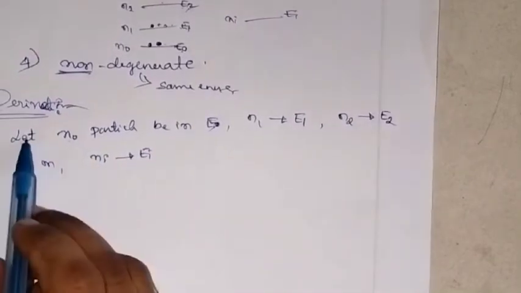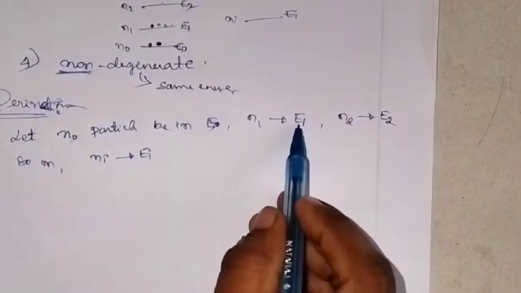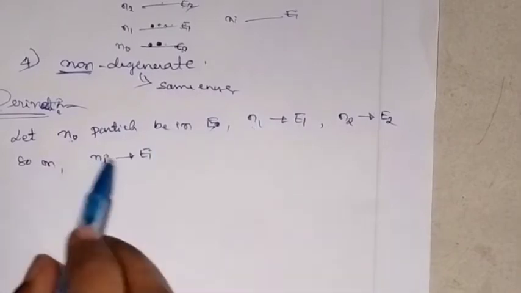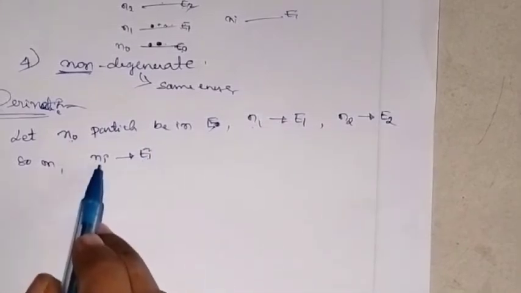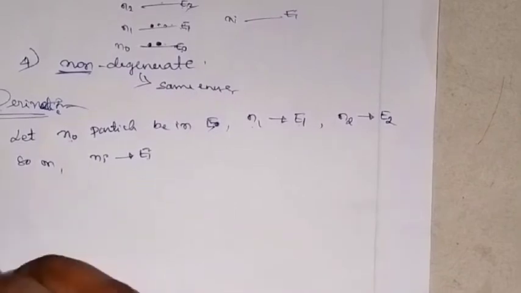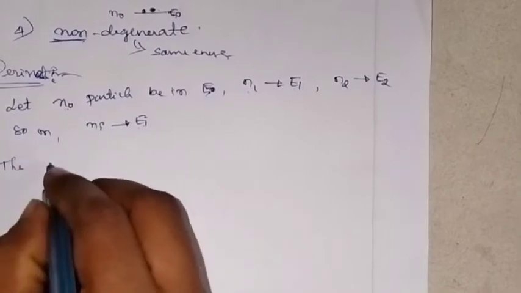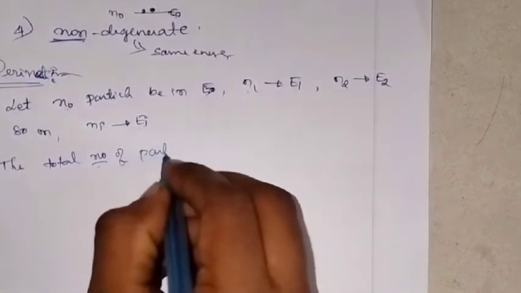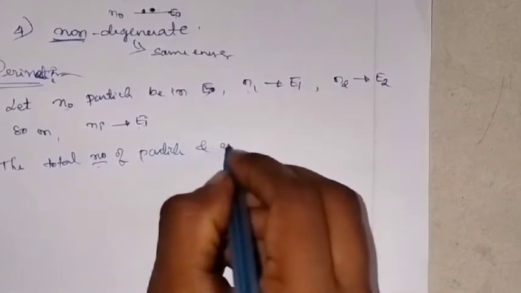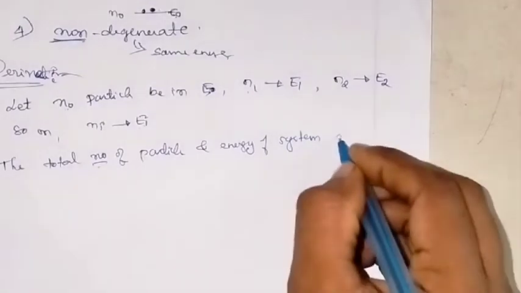So in E0 there are n0 particles, in E1 there are n1 particles, and similarly in the ith energy level there will be ni particles. And the total number of particles and the energy of the system remain constant.